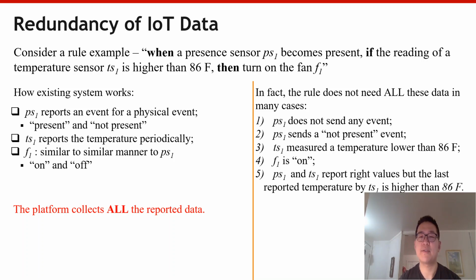And even in some situations where the automation rule needs to run, we don't have to report all the related data to the automation rule. For example, we don't have to report the temperature value if the last reported value is already higher than 86, because the platform can use the old value to produce the result correctly. So in summary, only sporadic data points in the data streams are required for executing the automation rules correctly.